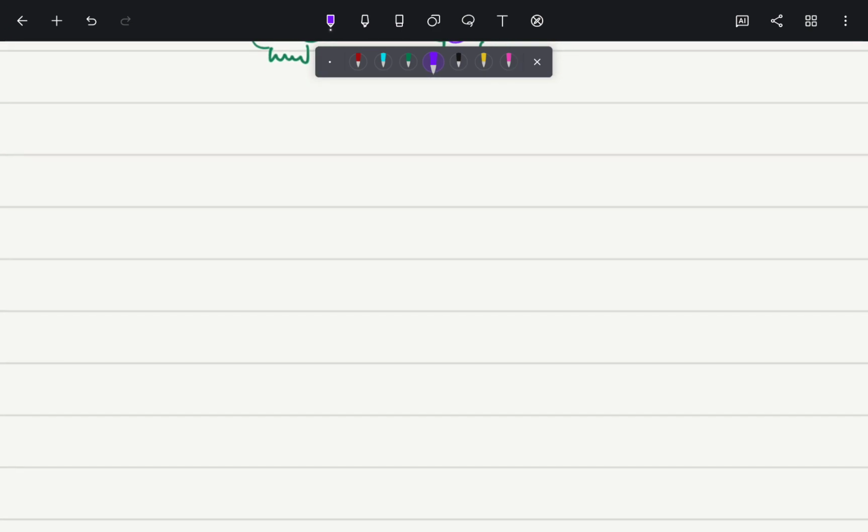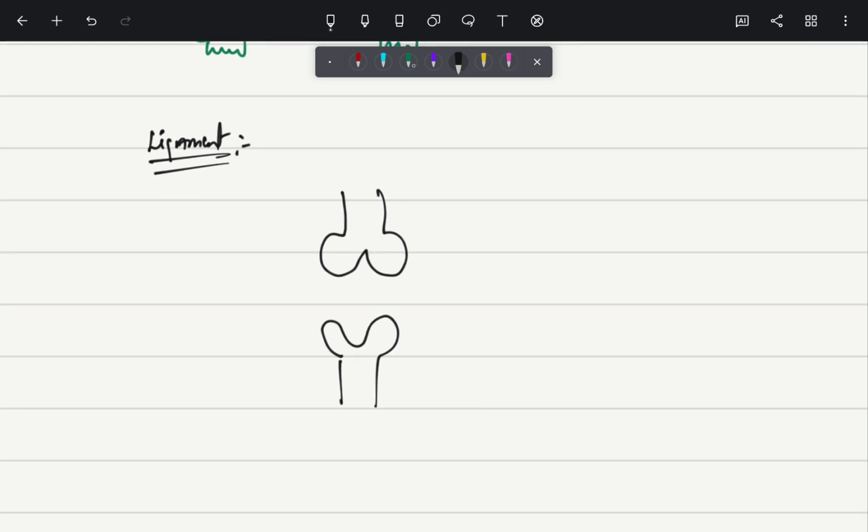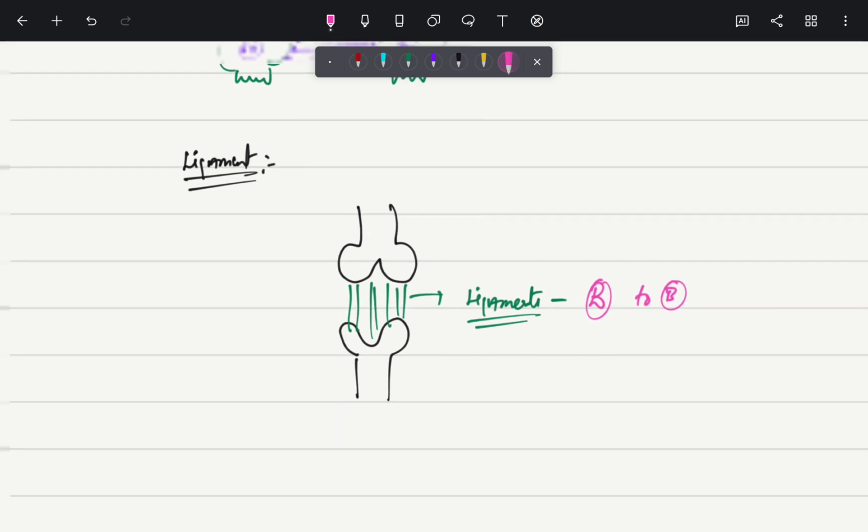Now finally, the only thing left is your ligament. Now what is meant by a ligament? So ligament is very simple. Suppose this is your bone and here is another bone. Now whenever there is a structure which is connecting bone to bone, this structure is called as your ligaments. So in simple terms, we can say that ligaments are structures which connect bone to bone. So that is the difference between these four.